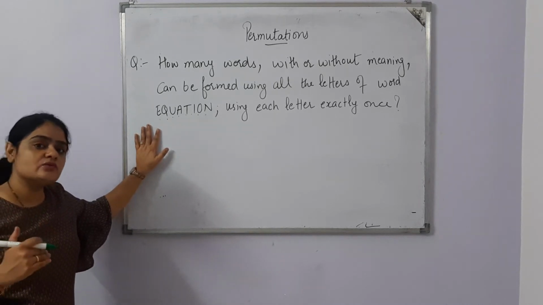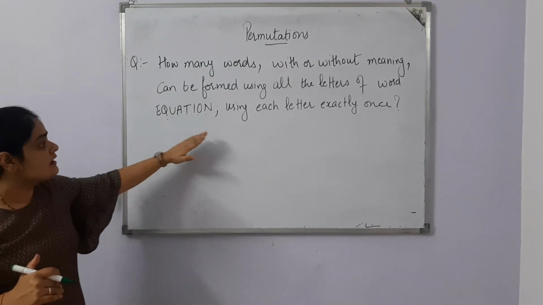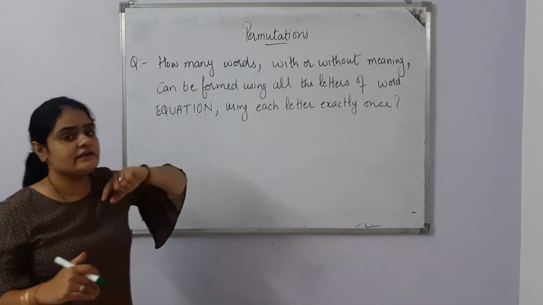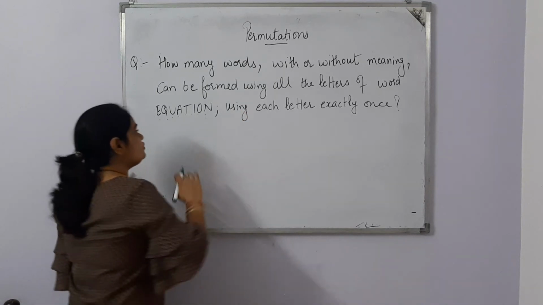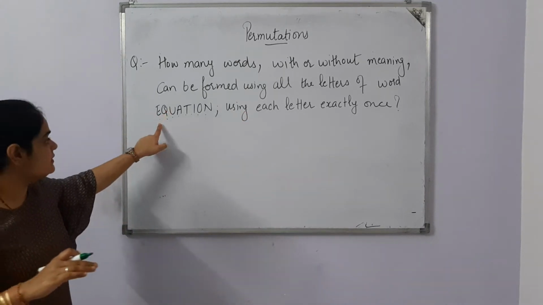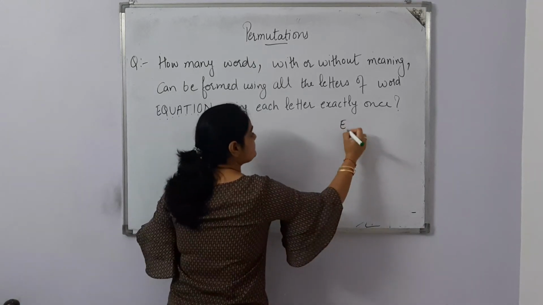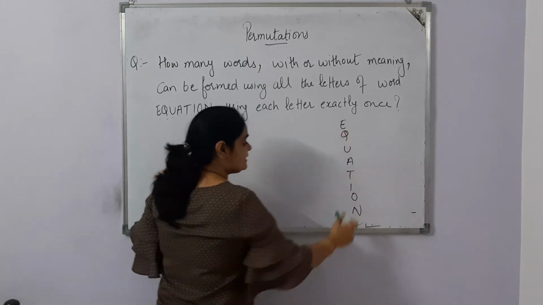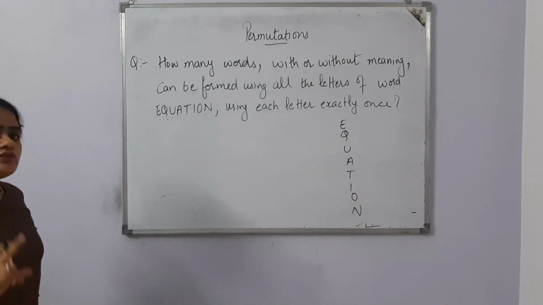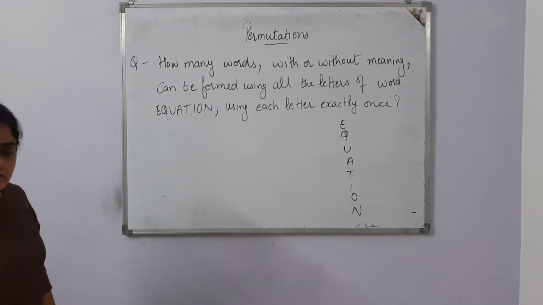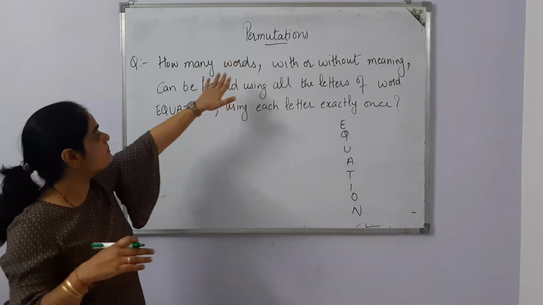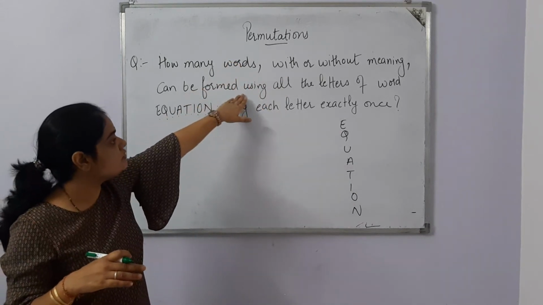nPr is equal to n factorial upon n minus r factorial. Another line is saying no repetition, using each letter exactly once. So we need to use each and every letter of the 8-letter word EQUATION. These are 8 letters, and we need to use each one only once and form a word with or without meaning.